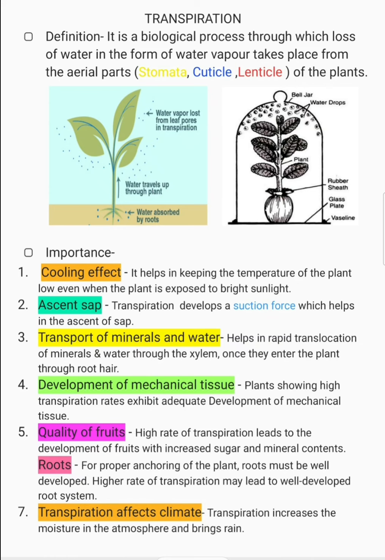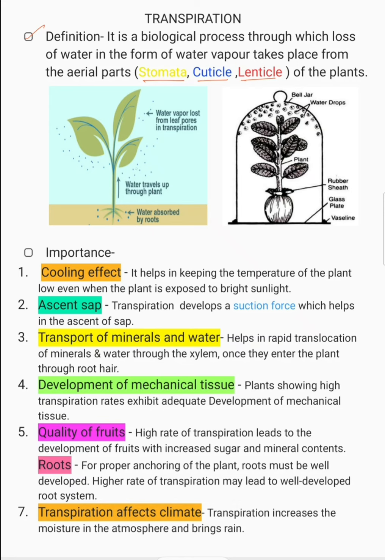As you see at the top, the definition states that it is a biological process through which loss of water in the form of water vapor takes place from the aerial parts of the plants, like stomata, cuticle, and lenticels.